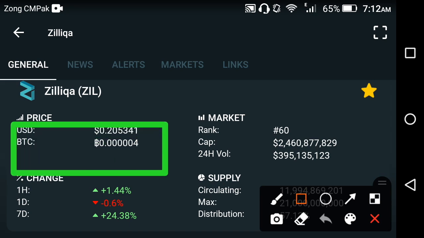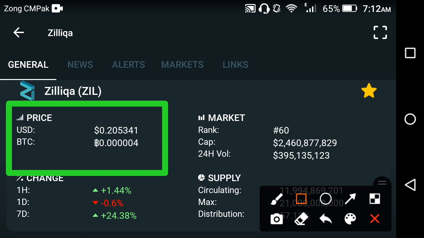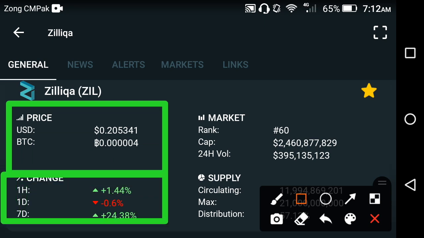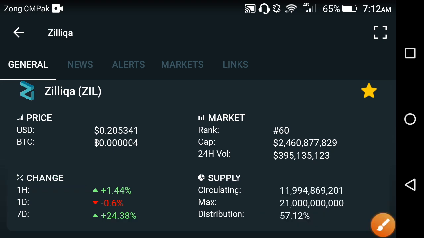First of all, we talk about the current price of Zilliqa coin in the market. 0.20534 USD is the current price of Zilliqa, friends. And friends, if we talk about the price change occurring in Zilliqa coin, only the last 1 day price change is negative, friends, except the last 1 hour. Last 1 week change is positive, friends. Last 1 day change is negative, friends. So what's the reason behind that?